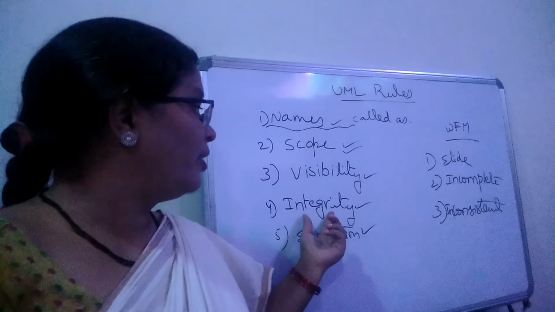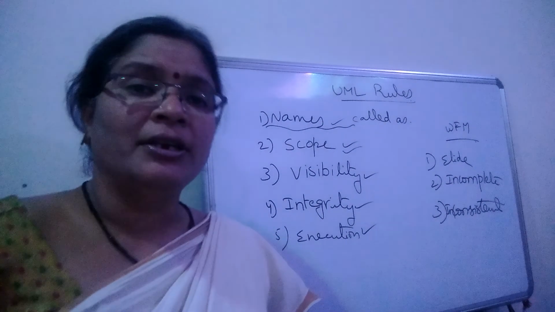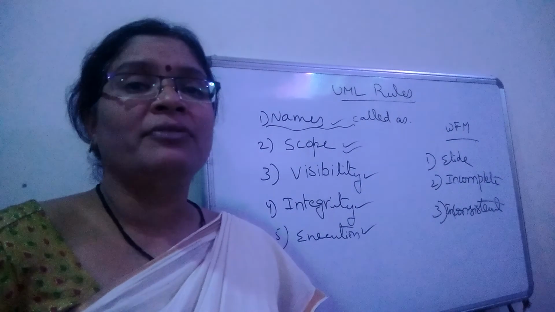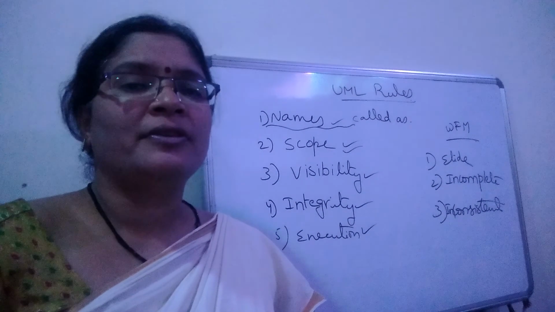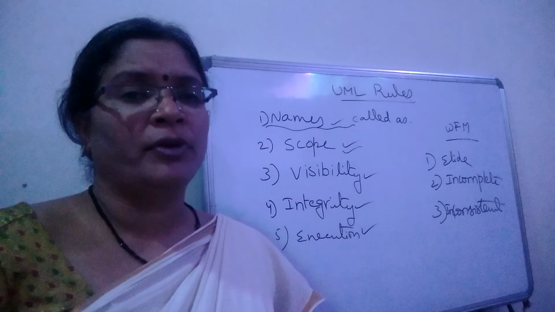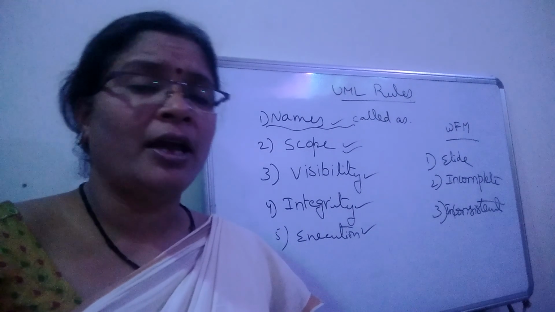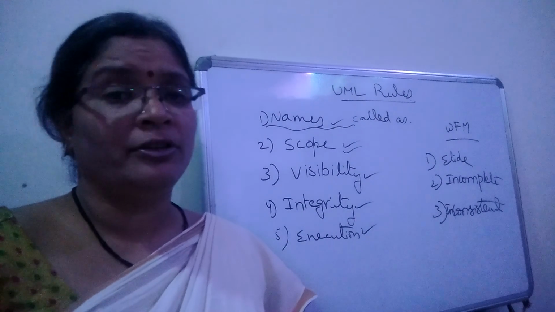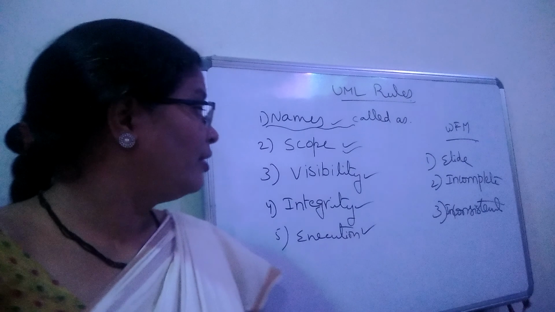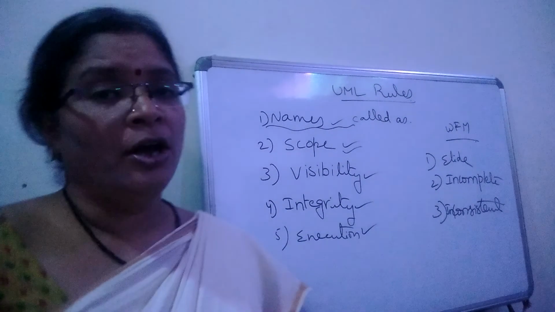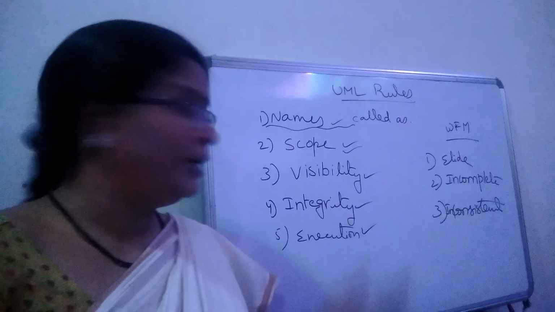And coming to the next one, it is nothing but integrity. What is the meaning of integrity here? Integrity means how each and everything is relevant to each other. For example, interaction and sequence diagrams are both isomorphic. One form is converted into another form. That means one diagram can be easily converted into another diagram, and again these two are related to the use case diagrams. How the diagrams are integrated, how they are related with each other, all these things are discussed in integrity.